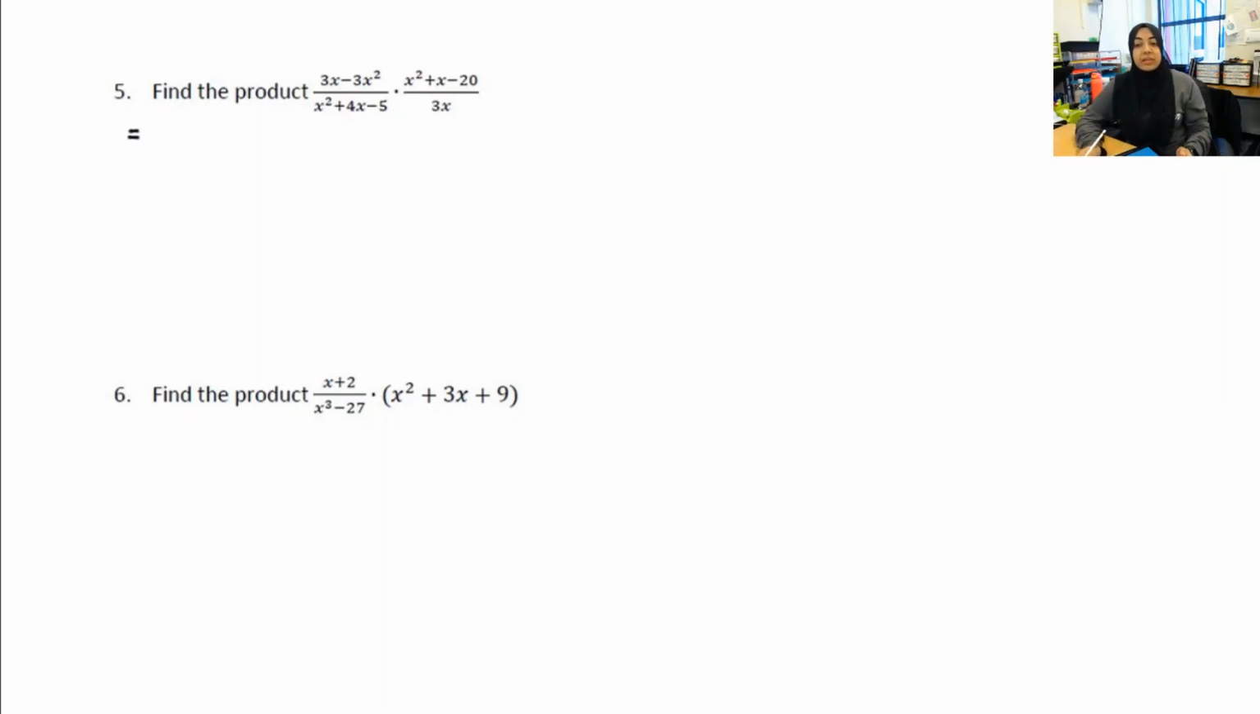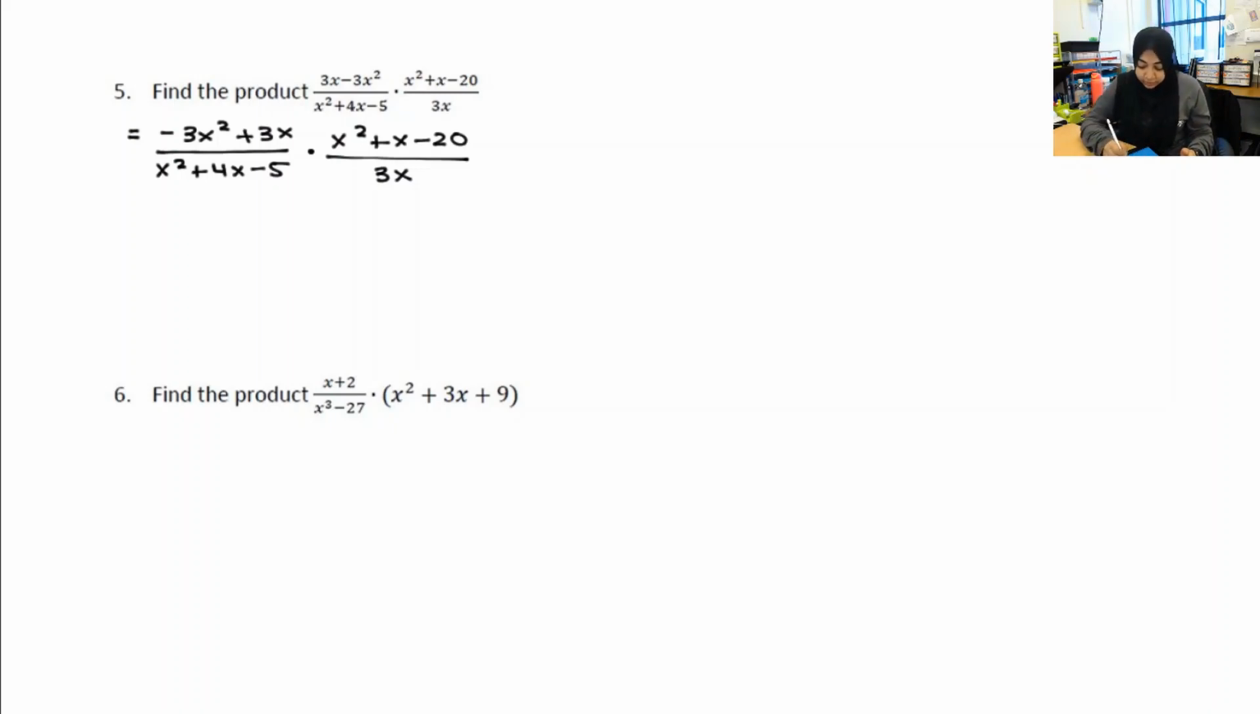So I've got 3x minus 3x squared, and automatically I'm on high alert because that is not in standard form. So I'm actually going to rewrite it in standard form first. I'm going to say negative 3x squared plus 3x over x squared plus 4x minus 5 times x squared plus x minus 20 over 3x. Everything else was okay, but that numerator in the top left was not in standard form, and I don't like that. So I'm going to rewrite it before I try to simplify.